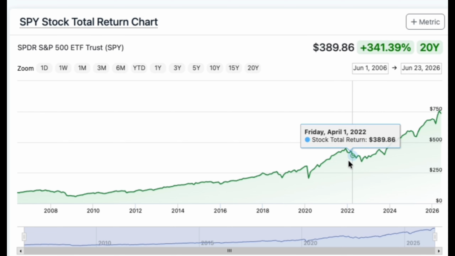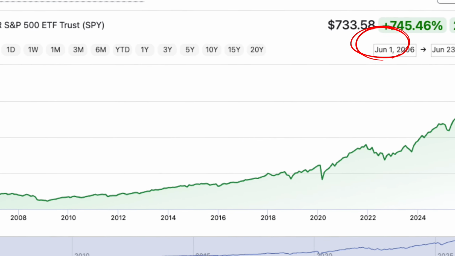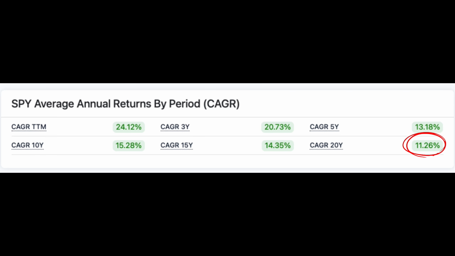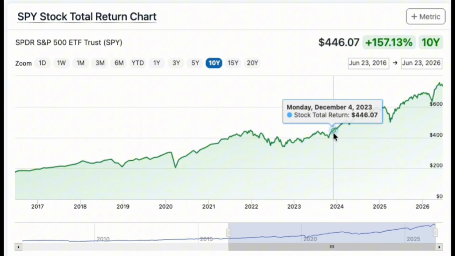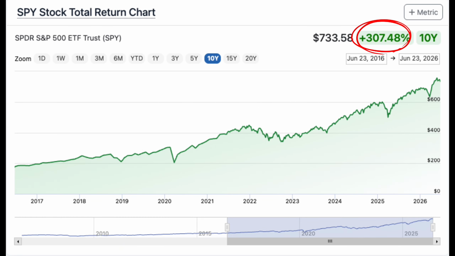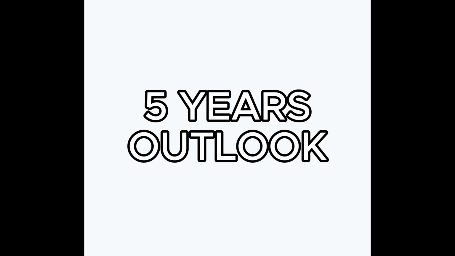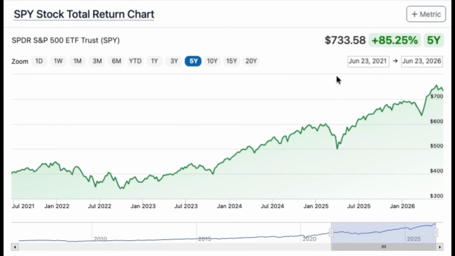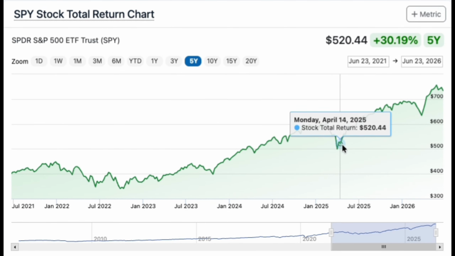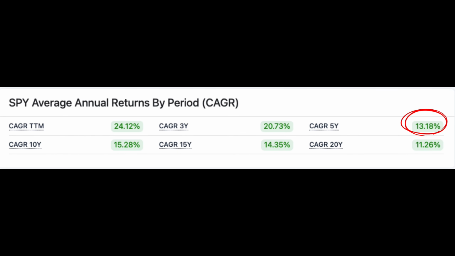Investing into SPY. 20 years outlook. For the past 20 years, SPY total return was around 745% and an average of 11.26% per year. 10 years outlook. For the past 10 years, SPY total return was around 307% and an average of 15.28% per year. 5 years outlook. For the past 5 years, SPY total return was around 85% and an average of 13.18% per year.